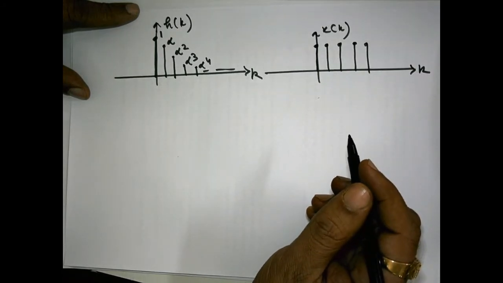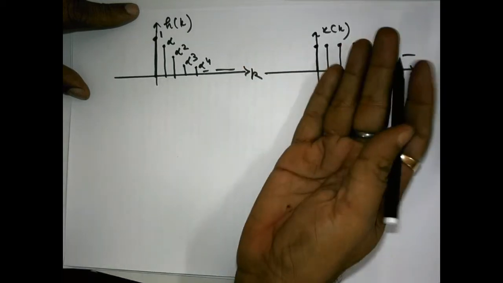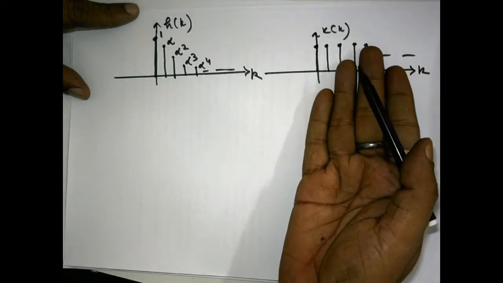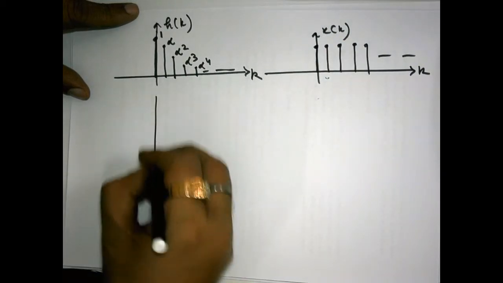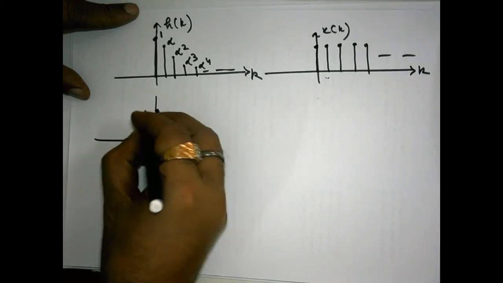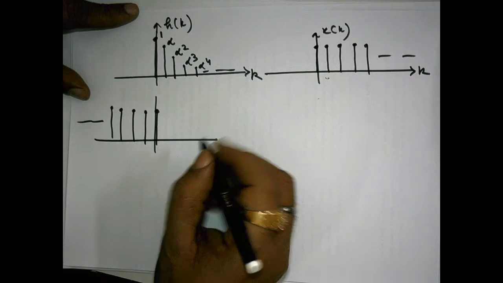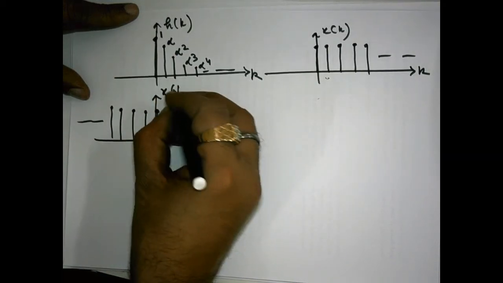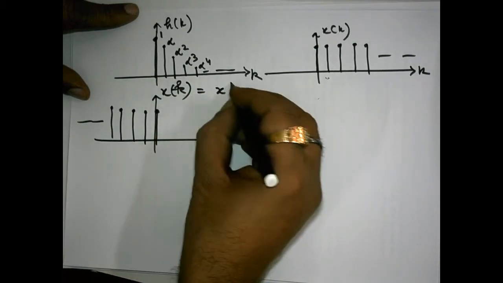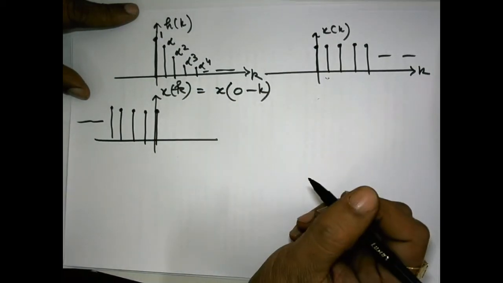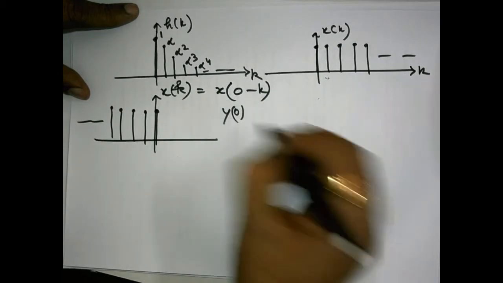If we fold this xk to make it x minus k, it will look something like this. This is x minus k. Rather you can say that this is x 0 minus k also.